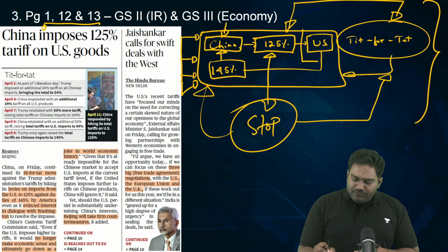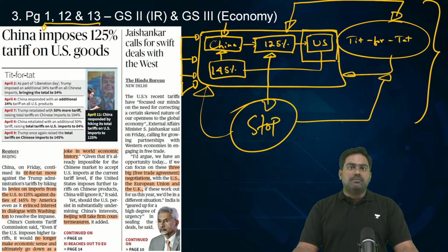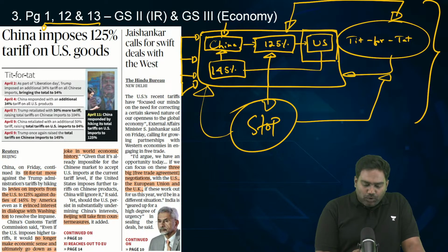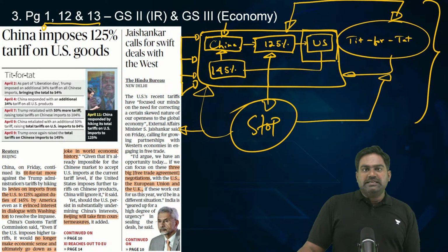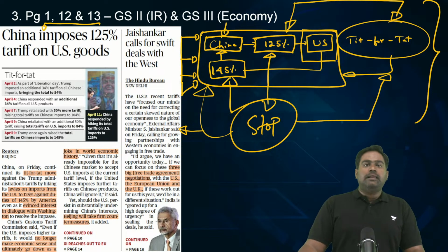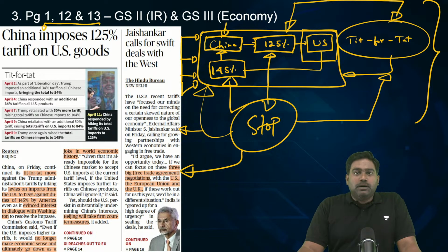Now, China, which has been forced to respond, has retaliated because obviously in diplomacy, in trade, it's always tit for tat. It's always reciprocity. You get what you give. So if Trump is levying high tariffs to essentially deny Chinese exports into the US, obviously China will be forced to retaliate. So China has raised its tariffs as well, and this could very well turn into the biggest joke of world economic history because any further hike in tariff makes no sense.